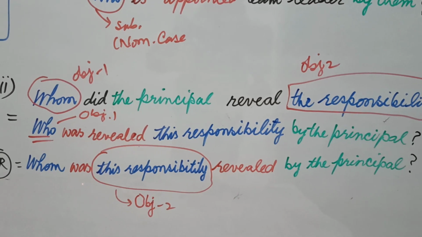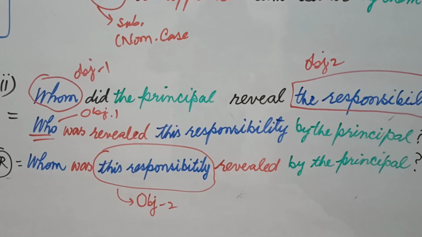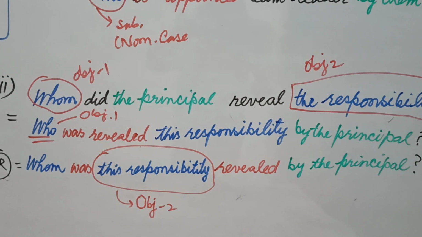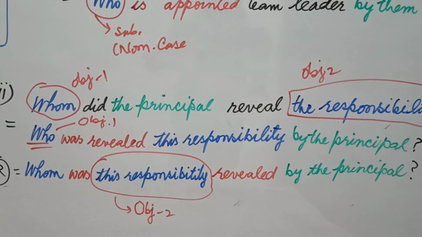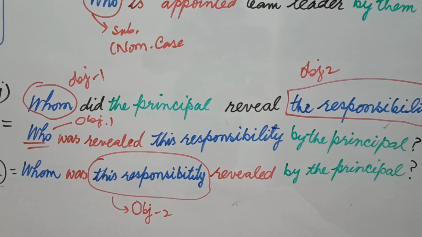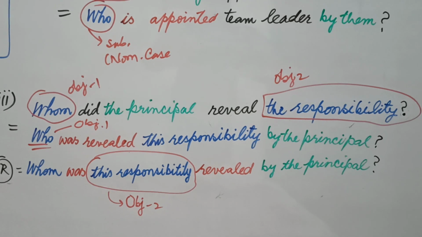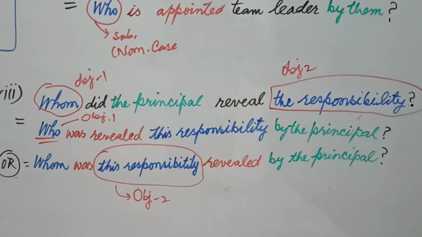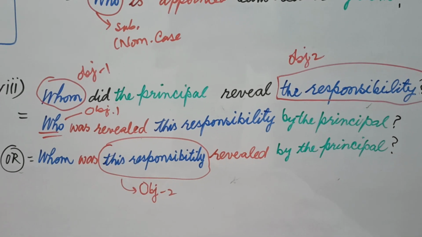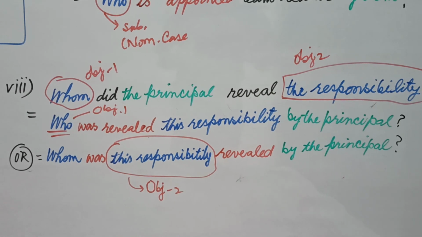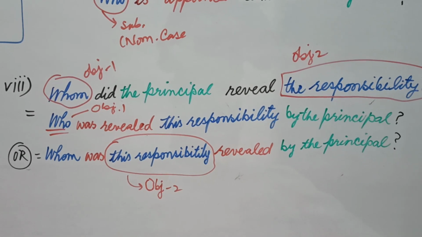Okay, whom worked as a question word, so I left it as it is. But when whom was acting as an object, I changed it into who, and the responsibility was left as it is. In this way, you came to know the object that you are taking will work as an object and the second object will remain the same.